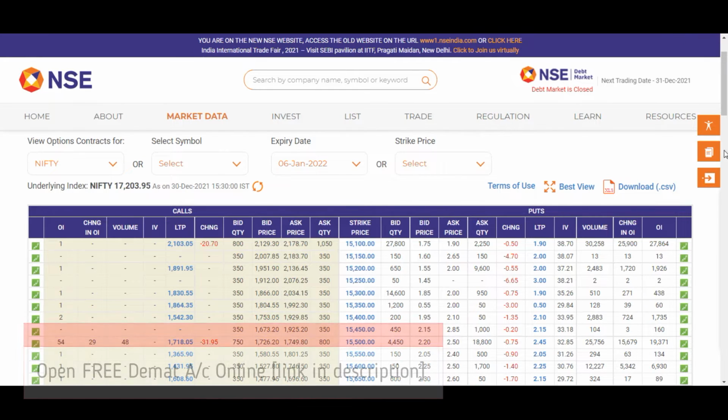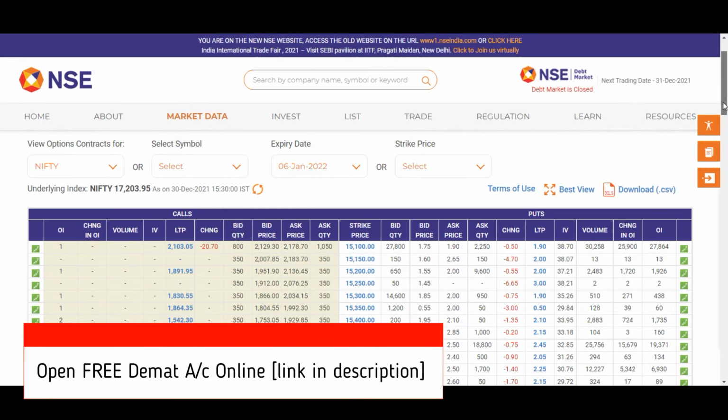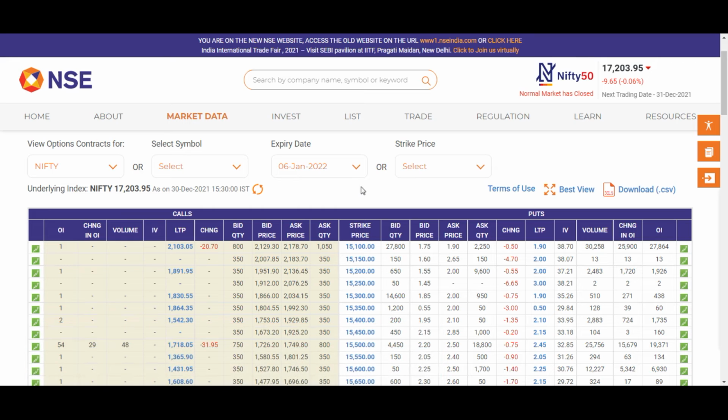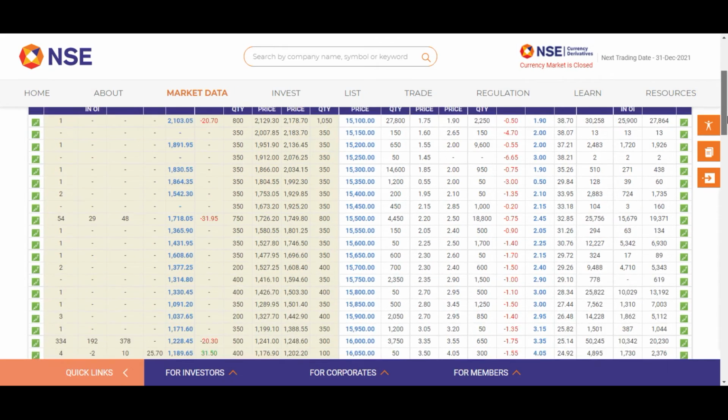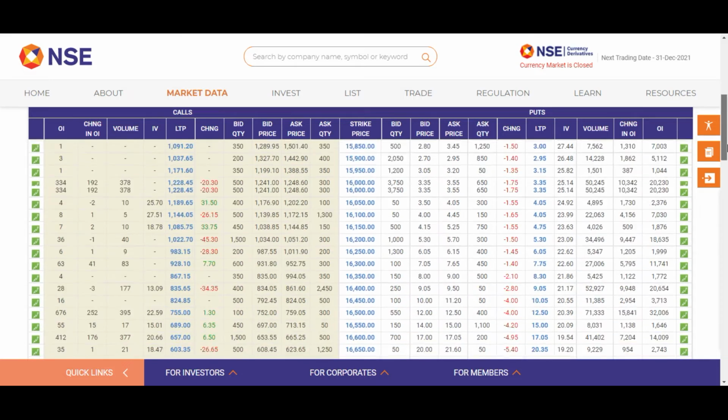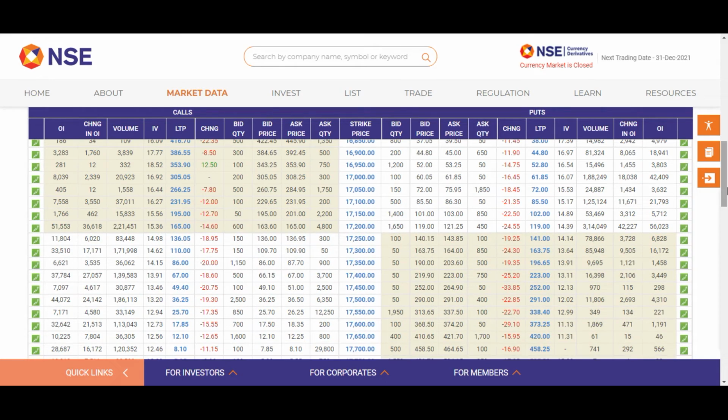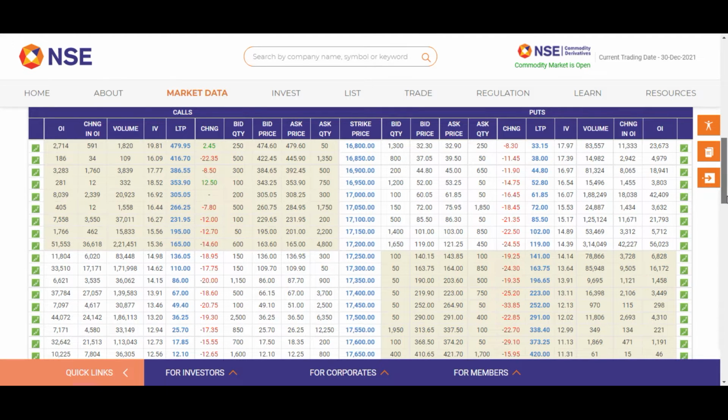So friends, right now we are on the Nifty option chain data. This is the weekly expiry of 6th of January 2022. This is a January month contract and the first Thursday expiry. Right now Nifty is trading at 17,200 levels, and on the option chain, based on the open interest data, I see the first immediate support at the 17,200 strike price.